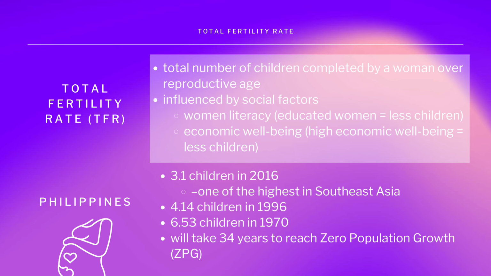The total fertility rate, or TFR, is the average number of children that would be born to a woman over her lifetime. This is influenced by social factors such as women's literacy and economic well-being. In 2016, the TFR of the Philippines was 3.1. This means that, on average, a Filipino would bear 3 children, remaining one of the highest in the whole Southeast Asia. The TFR was even higher in 1996 and 1970 with 4.14 and 6.53 respectively.